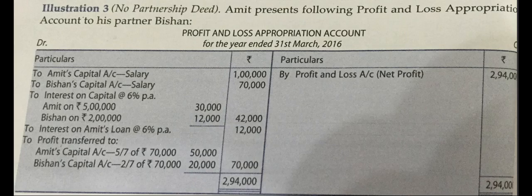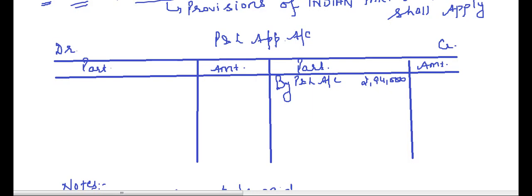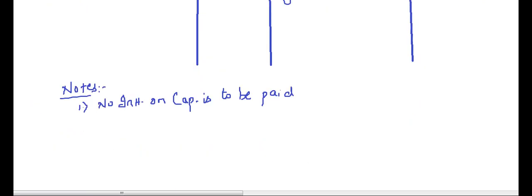Now we have salary. Similar provisions of Indian Partnership Act 1932: no remuneration is to be paid. Second, I will say no salary to be paid. Okay. You have to write this in complete, that because the provisions of Indian Partnership Act 1932 are applying, which says that no interest on capital is to be paid, no remuneration is to be paid to the partners.